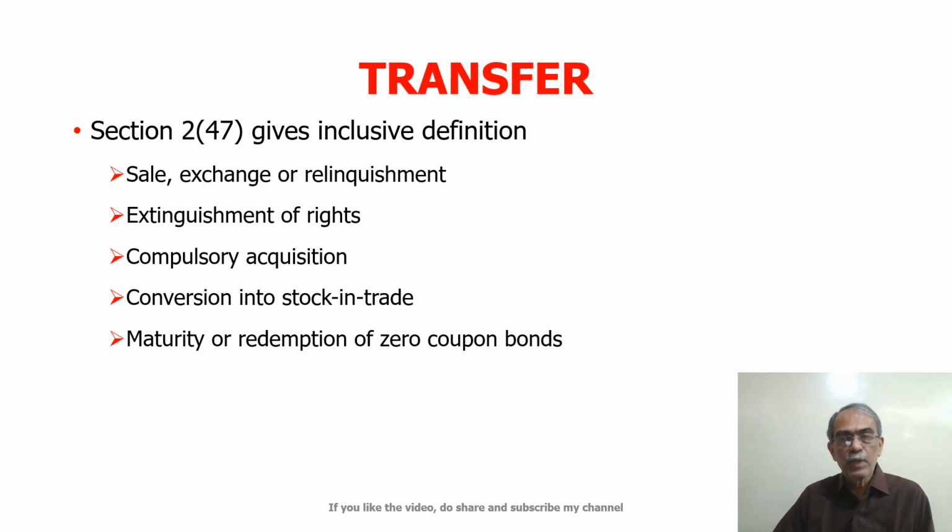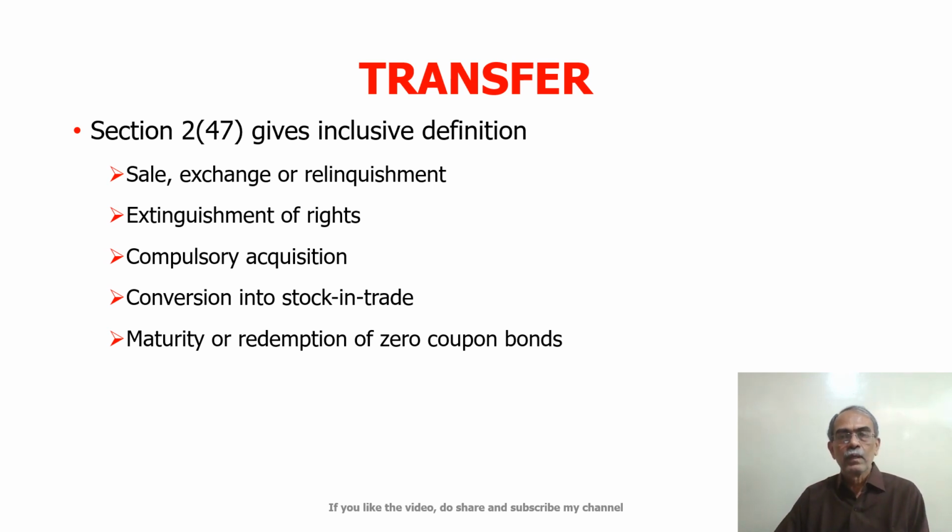Then there is maturity or redemption of zero coupon bonds. Now what are these zero coupon bonds? This is a type of bond which does not give you any benefit during the currency of the bonds. You buy at a discount and sell it at face value. The difference is your income.